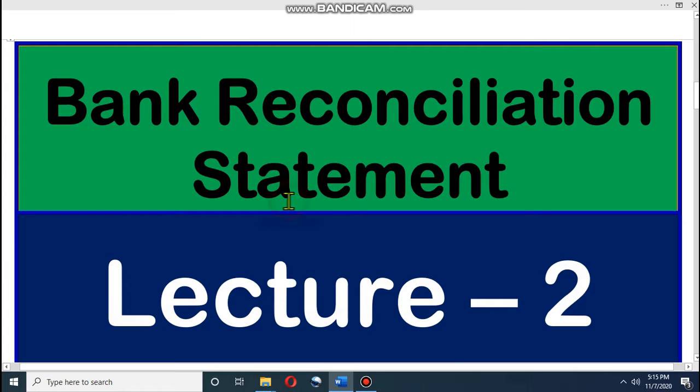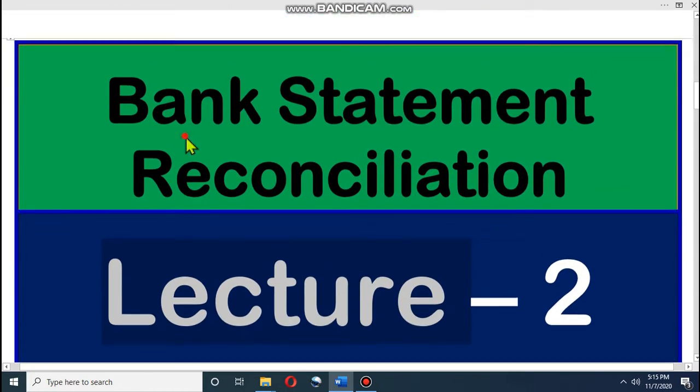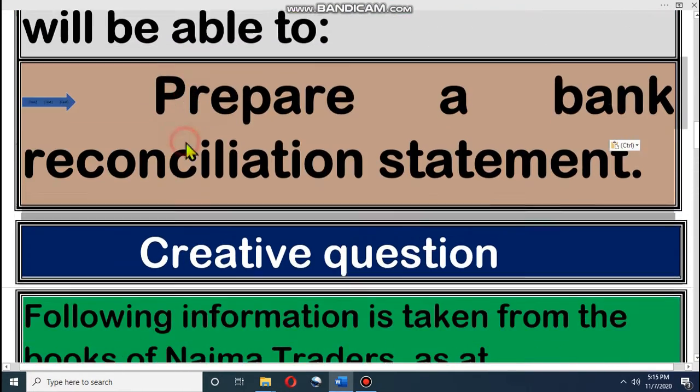So we will prepare a statement known as bank reconciliation statement to solve the problem between bank balance and cash book balance. Dear student, let's see how we'll prepare this statement.